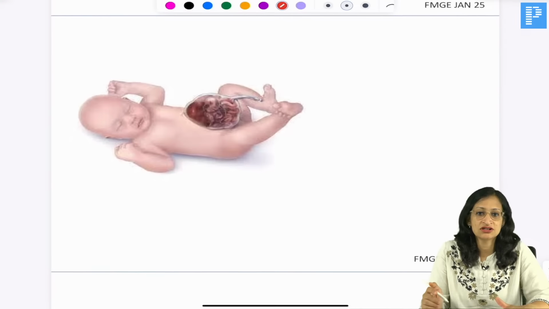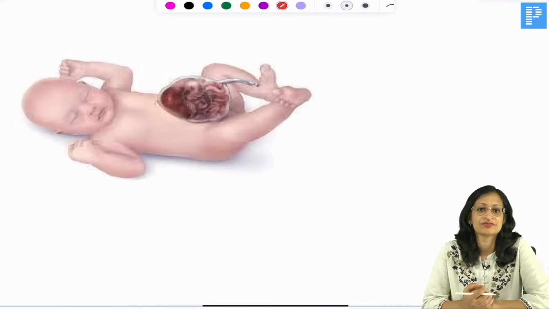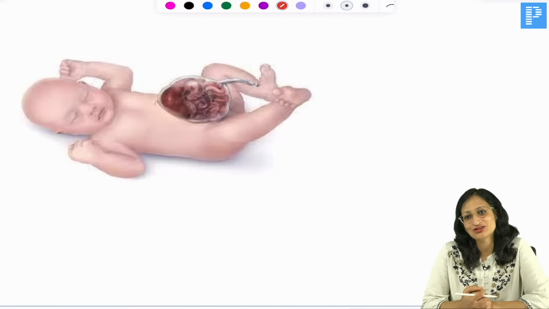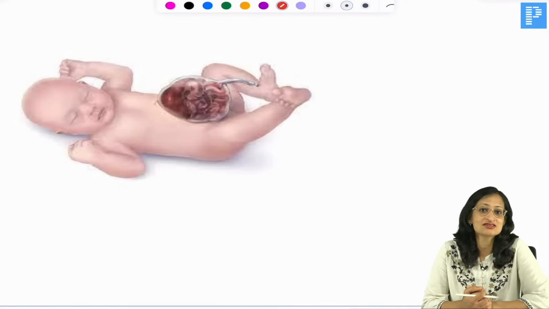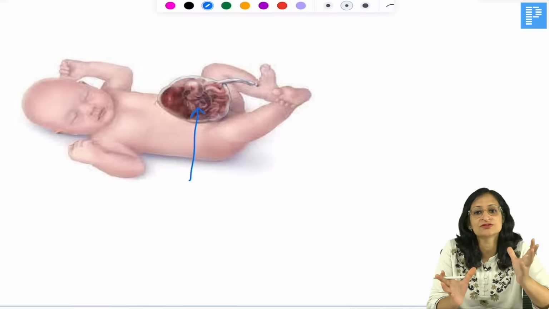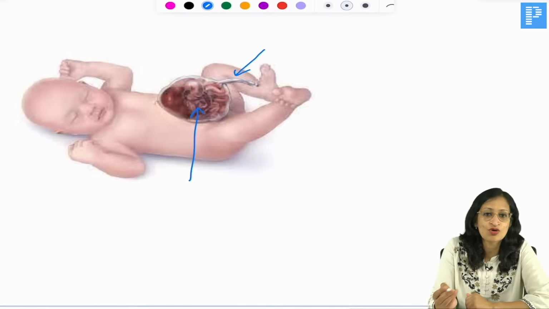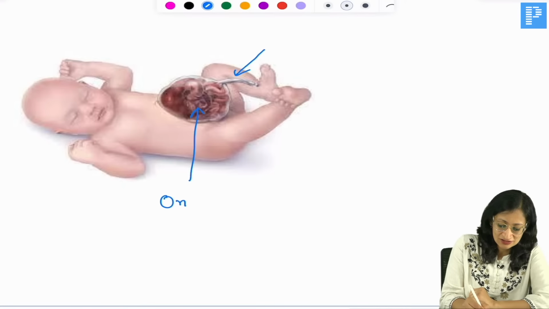So what do you see here? This we already saw in a picture in the beginning of the class. What is this defect known as? You can see that the bowel loops are contained inside a sac, and from the tip of the sac the umbilical cord is arising. So yes, very good guys, this is omphalocele.